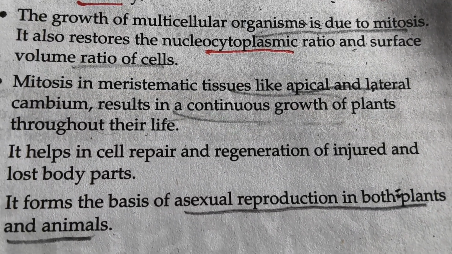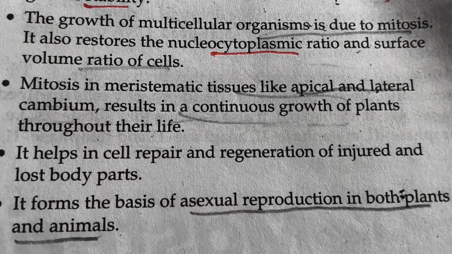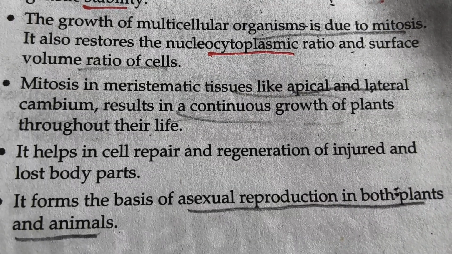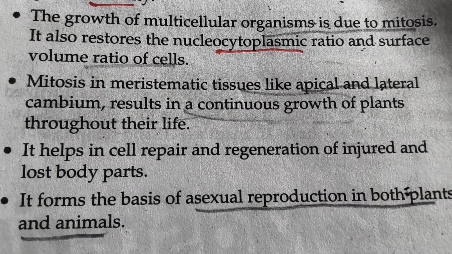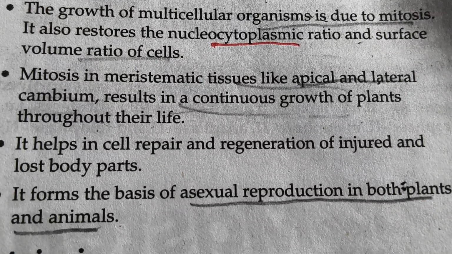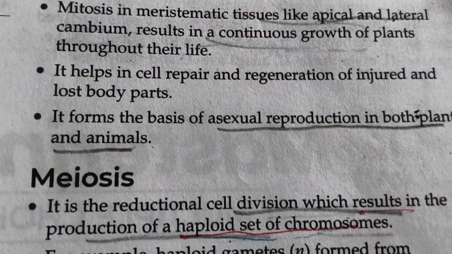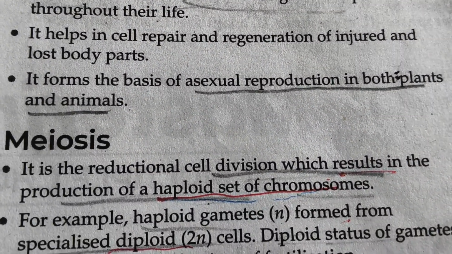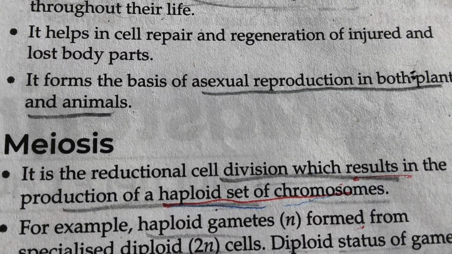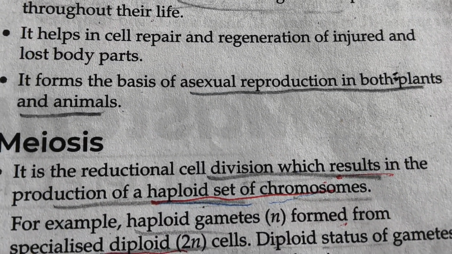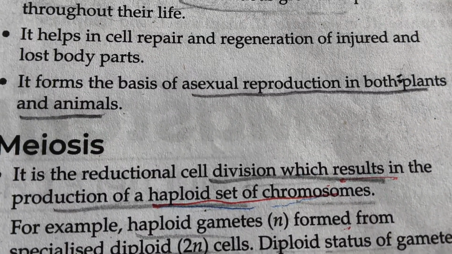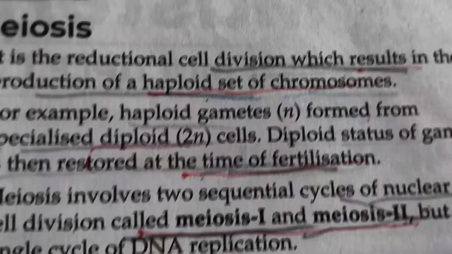It also restores the nucleocytoplasmic ratio and surface volume ratio of cells. Mitosis in meristematic tissue like apical and lateral cambium results in the continuous growth of plants throughout their life. It helps in cell repair and regeneration of injured and lost body parts. It forms the basis of asexual reproduction in both plants and animals.